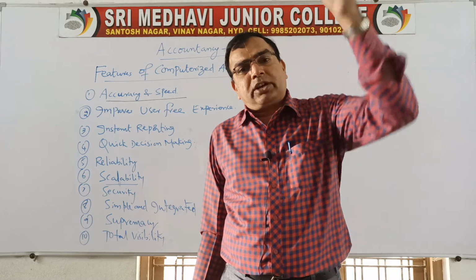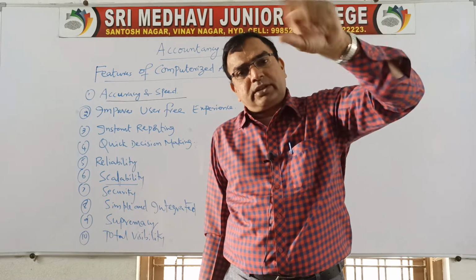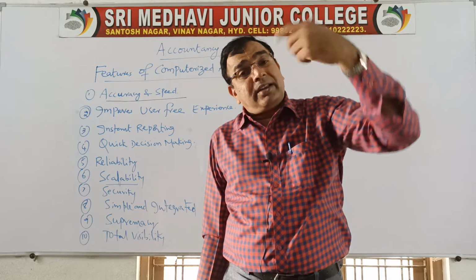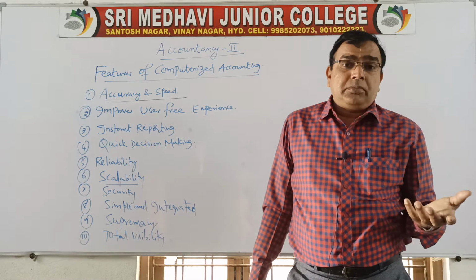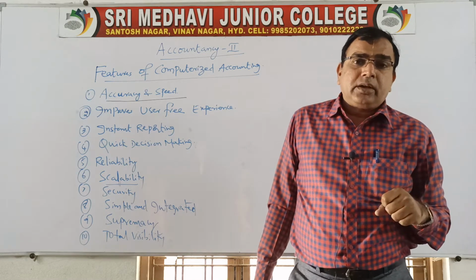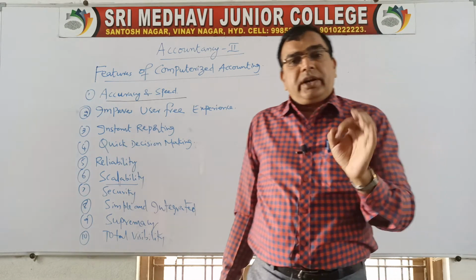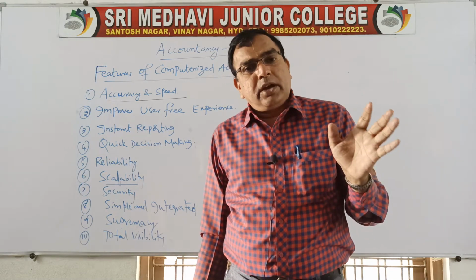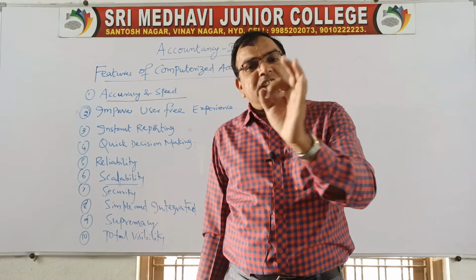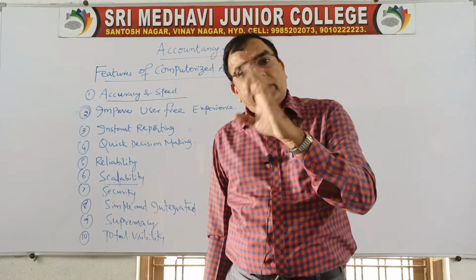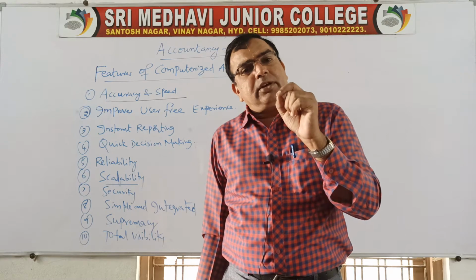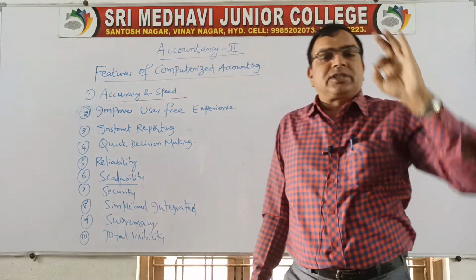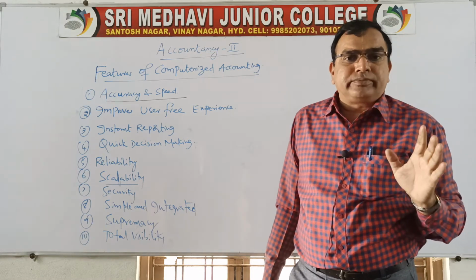Like 10 plus 20 plus 30 plus 40 plus 80 plus 40, some numbers are given. You will take some time and the answer given by you may not be correct always. But when it is done with the help of a computer, it is 100% perfect. Accurate means 10 plus 15 is equal to 25. If you do any division, 25 divided by 8, it will give you 3.3333 like that. Accurate answers will be given by the computers, that already you know.